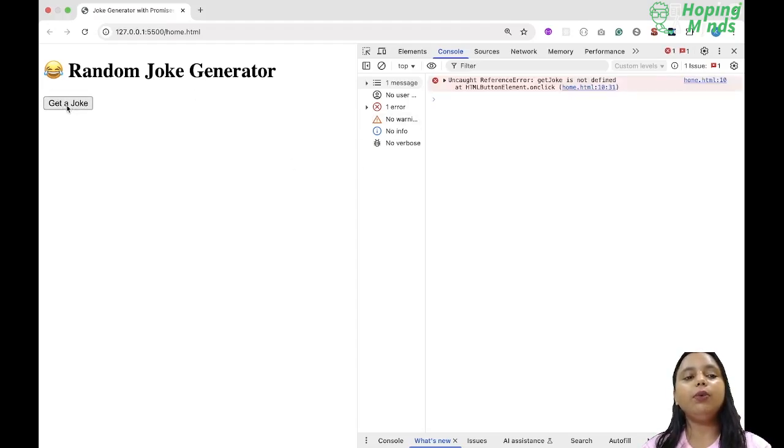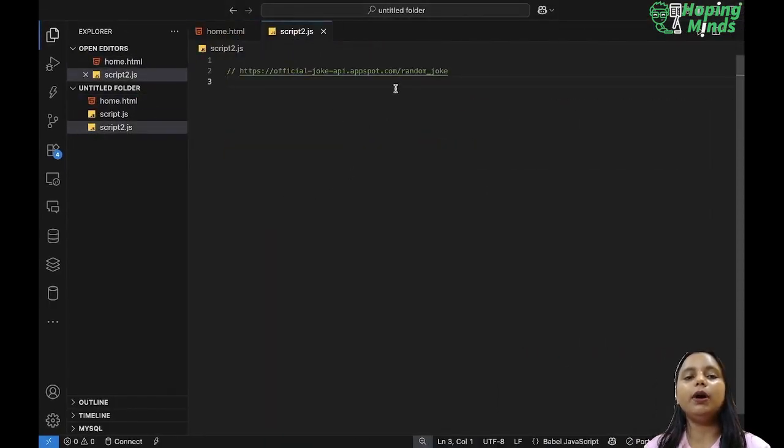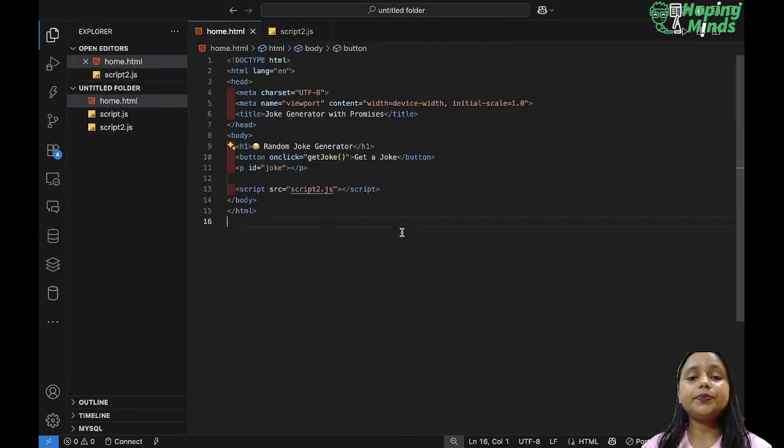Right now it is giving me an error because I have not described anything inside my script file. Now when we click on this button, it should get me a joke. To get me a joke, it should print somewhere. For that, I have created a paragraph in which I have given an ID of joke, right?